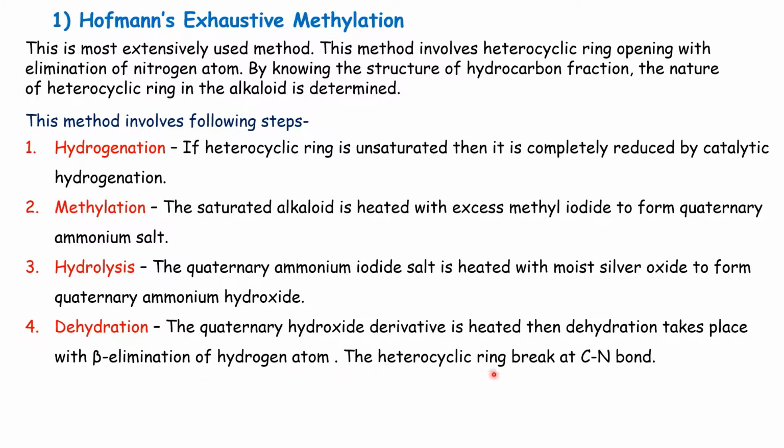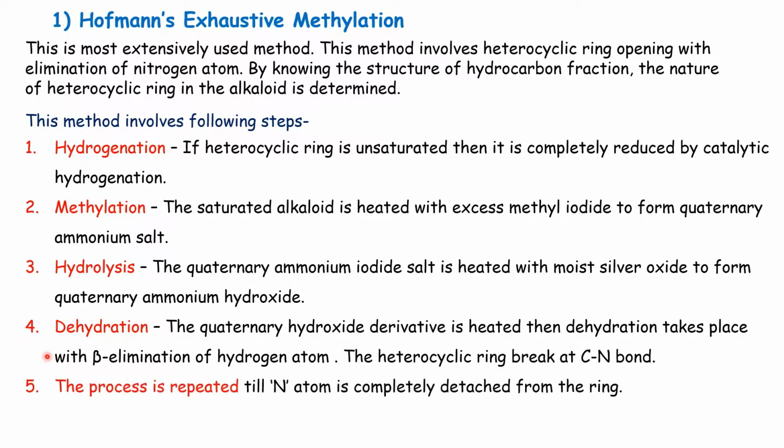breaks at the carbon-nitrogen bond. These four steps are important. If the carbon-nitrogen bond is broken from one side, then to break it from the other side, this process is repeated until the nitrogen atom is completely detached from the ring.